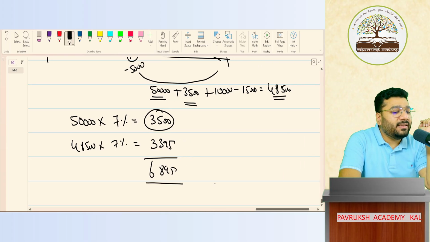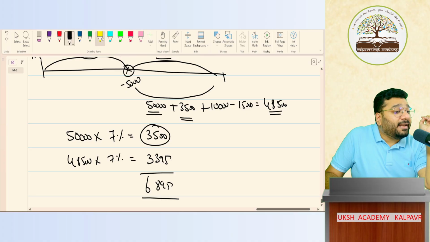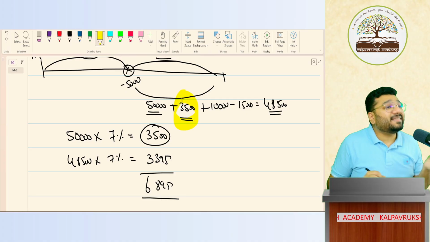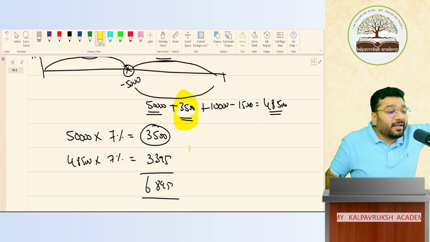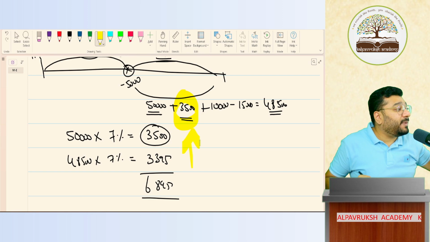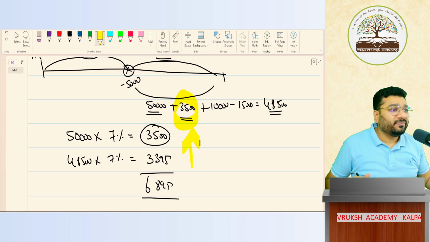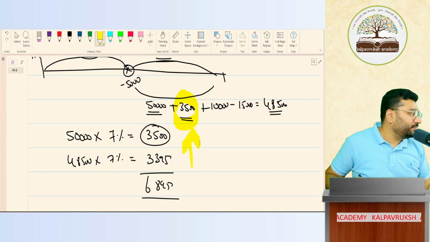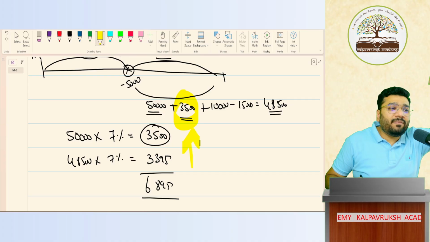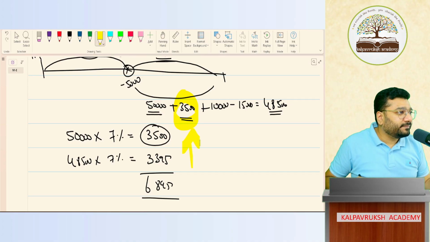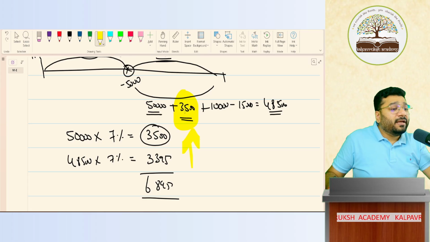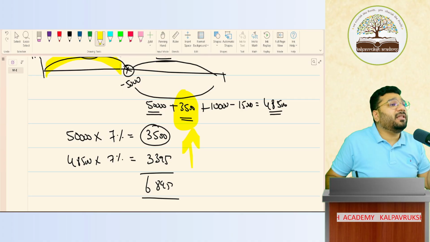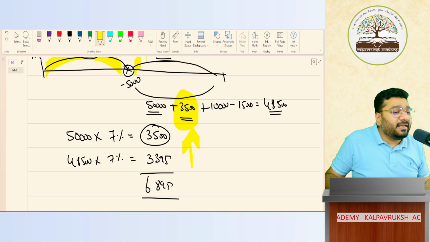Now, why I did this is because somewhere in your mind it has to go there. This 3,500 is reinvested in the second method. In the second method, the interest is getting added to the investment. Visibility is shown to you. That visibility was not there in method 1, hence I was forced to do method 2 with you. Got it, not got it? In the exam, whatever method you use, I'm okay with it. But I did this method on purpose to make you understand that whatever interest or income is earned in the first 6 months is reinvested in the second 6 months.